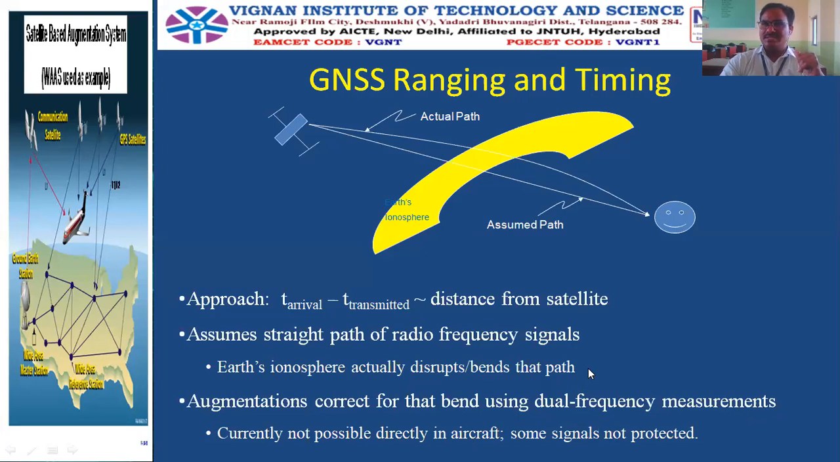Right? Is this clear? So the sources of errors are due to the traversal of the signal path when it is traveling from the satellite to the Earth. It has to travel through two layers, one is the troposphere and another one is the ionosphere, that is the Earth's atmosphere. So when it is traveling, the signal may take a deviated path. To account for that and to correct that error, we are using the augmentation techniques.